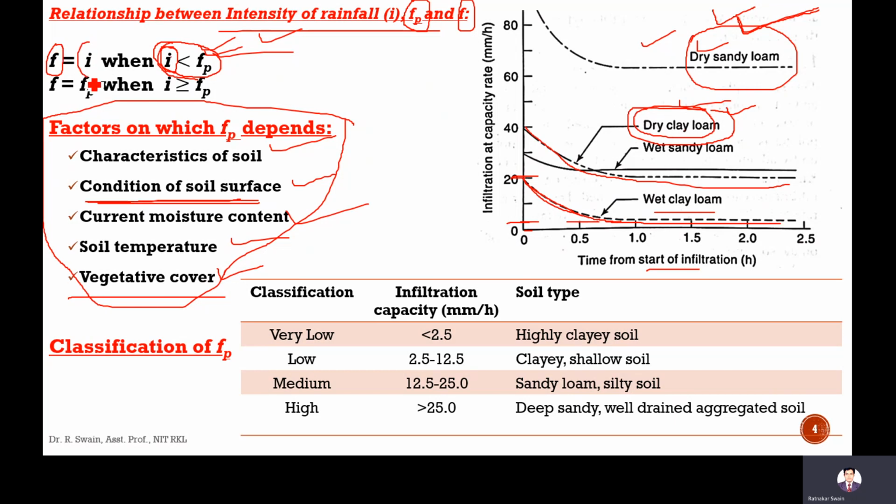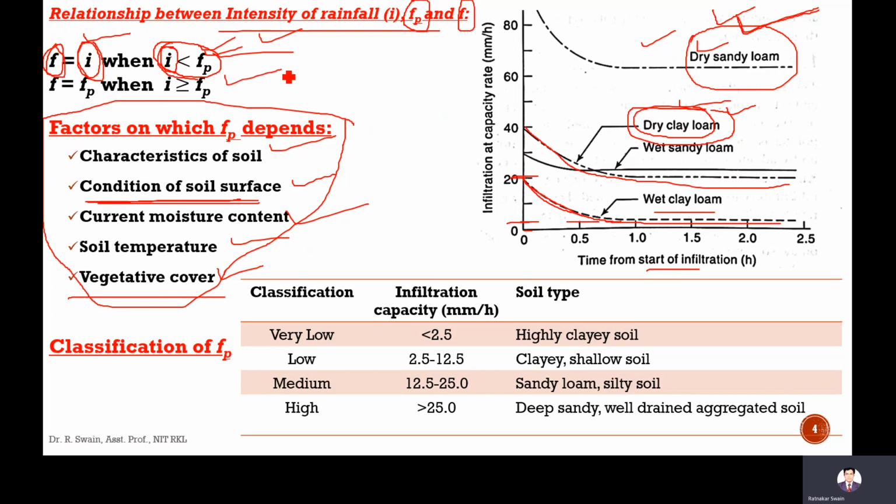So all water goes into the soil surface, there is no water left on the surface, so all water flows into the soil. So the rainfall intensity will be equal to the infiltration rate.